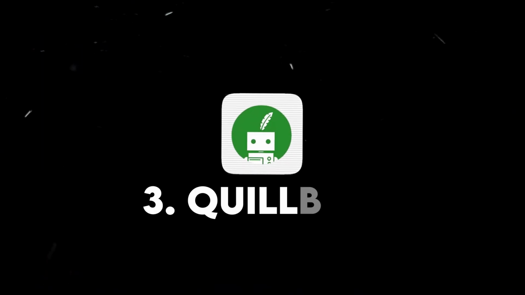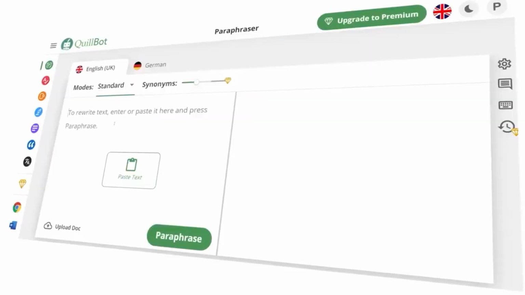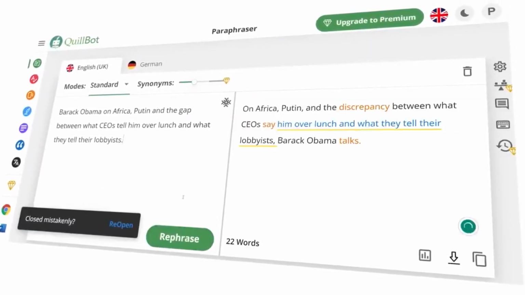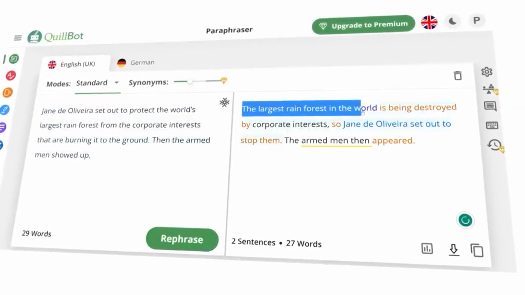The next tool is for all of you who are students. Quillbot is a free tool that you can start using, which will help you to paraphrase your text. You can rewrite entire sentences and paragraphs to make them sound more professional or short. You can also expand them, make them sound more creative, more academic, and it's just a great tool that you can start using if you are in college or if you are getting some assignments.